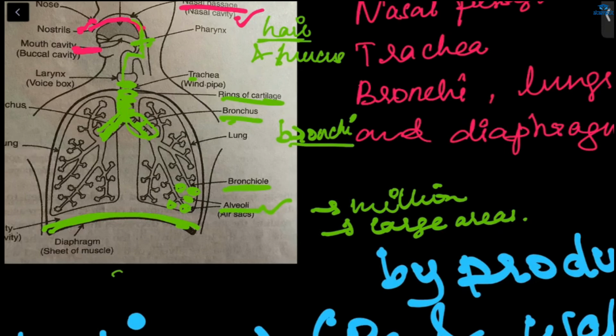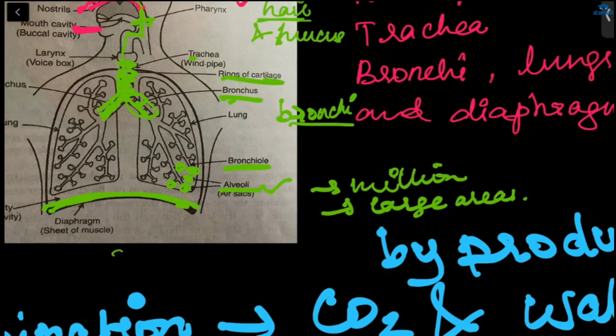After that, what will happen? The oxygen will be carried by the blood to all parts of the body. This we have seen in transportation. The blood will go to all the tissues, and the oxygen will diffuse into the cells.